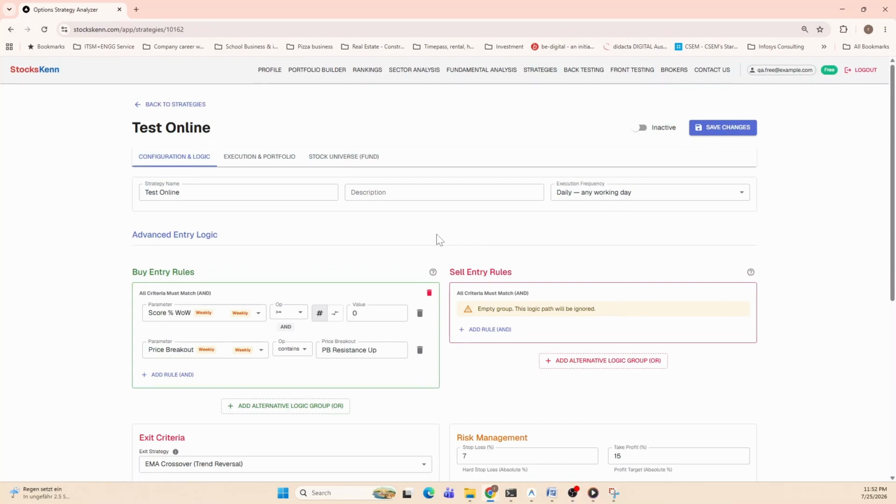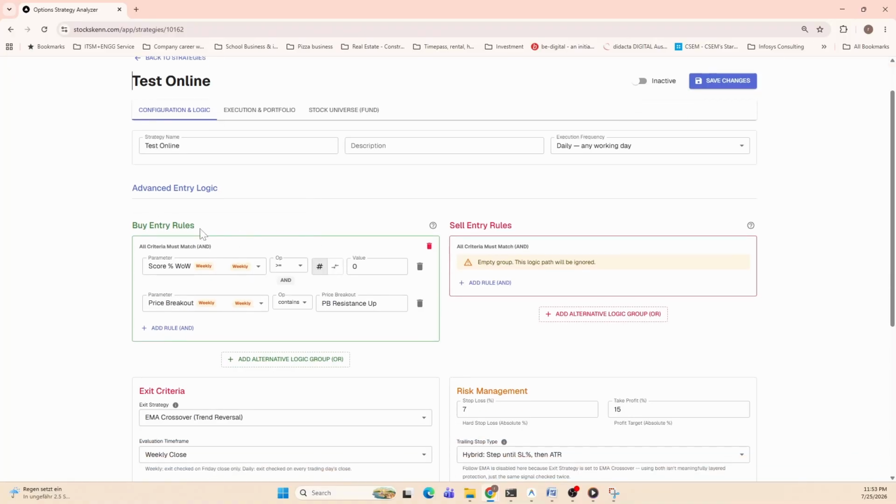Here, you will have to go and select all the parameters. So what I did was I've given a buy entry rule. You can also put a sell entry rule. So I've given a buy entry rule of saying the score, which is the relative strength score, which has weekly percentage change has to be positive. So weekly change of the score has to be greater than 0. And I'm saying the price should be breaking out from a resistance. So it's very simple criteria I've taken.